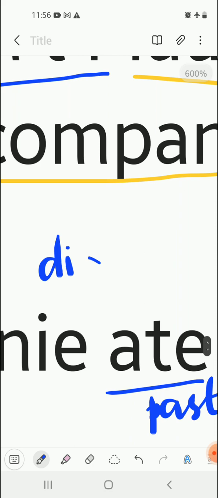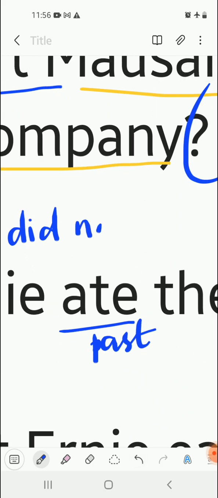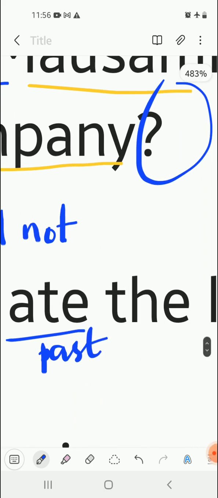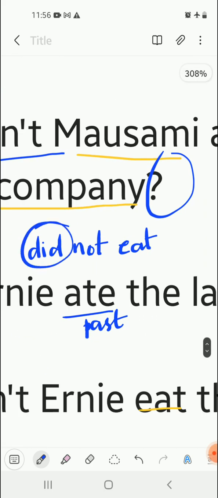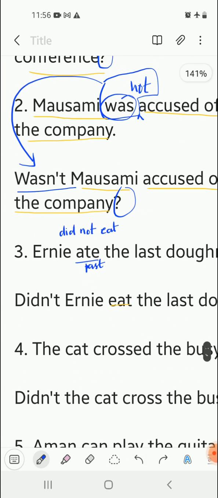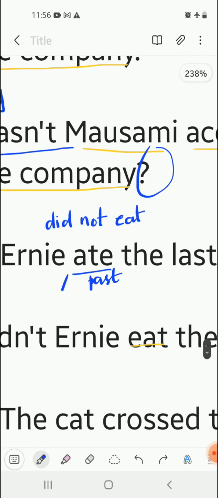So we will add "did" because "ate" is in past tense, and then we add a not in order to make it negative, and "ate" will be written as "eat" because we have already written "did", which is the past tense. Now we have to use the present form, that is "eat". Now the sentence has become negative: Ernie did not eat the last donut.